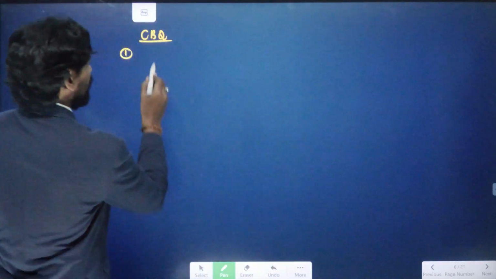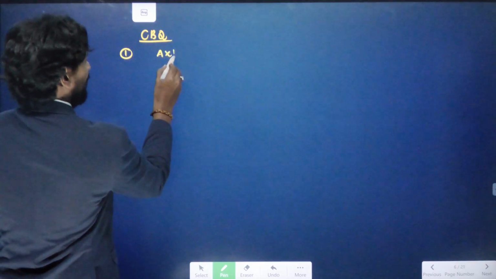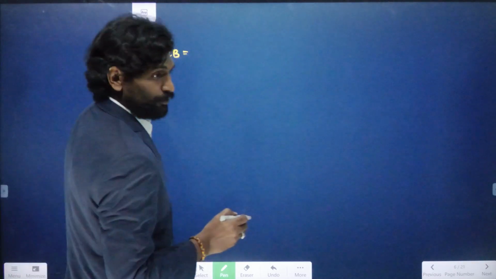A cross B is given, which is nothing but a Cartesian product. A and B are two sets.